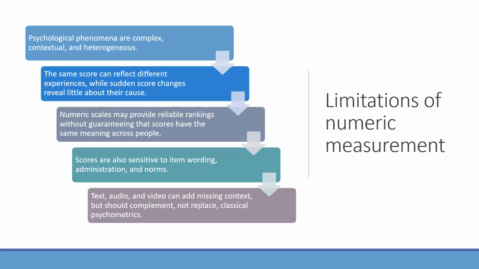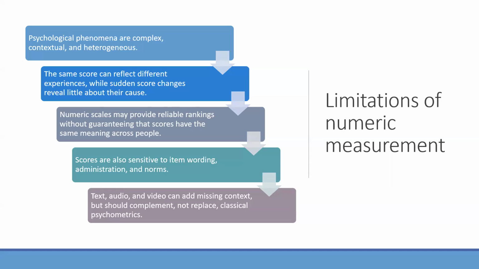But if you had text data, you can ask what was going on in the participant's life, and they can tell you, oh, I lost my job, or oh, my girlfriend broke up with me. Then you get context for that numeric data. In addition, two people might answer a 3, so they have moderate suicidal ideation. But with the heterogeneity of depression, you know that depression appears differently in different people, so you don't know what that 3 means to each individual.